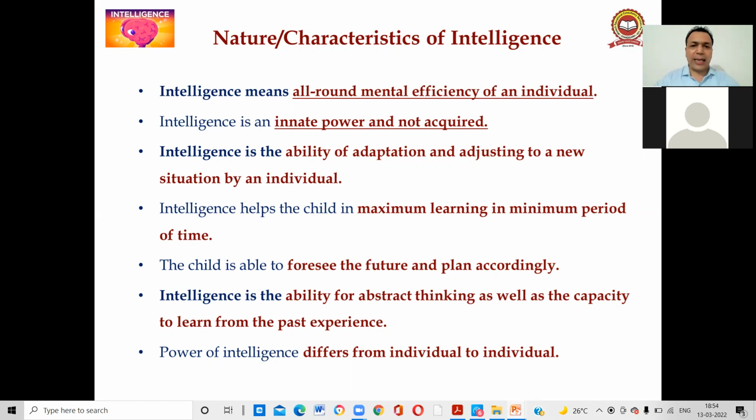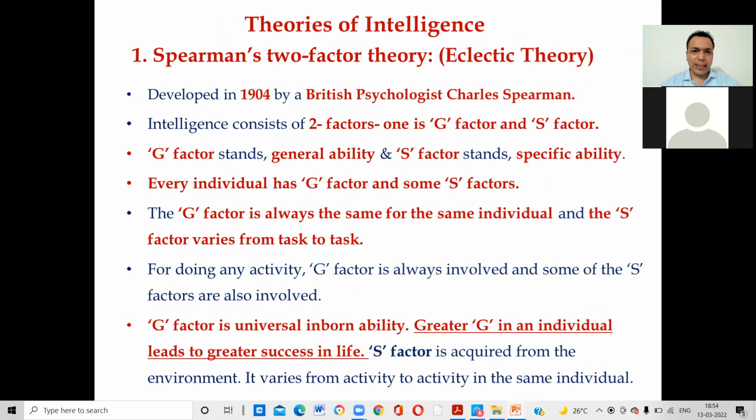Intelligence is the ability of adaptation and adjustment to new situations by an individual. Intelligence helps the child in maximum learning in a minimum period of time. The child is able to foresee the future and plan accordingly. Intelligence is the ability for abstract thinking as well as the capacity to learn from past experience. The power of intelligence differs from individual to individual, right?